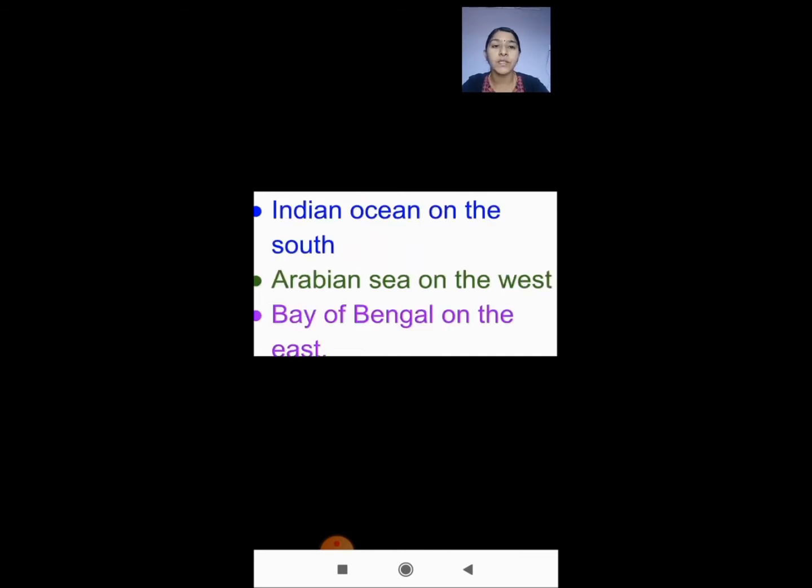Indian Ocean on the south. So we said about the 3 oceans, right? The Indian Ocean is on the south, the Arabian Sea on the west, and the Bay of Bengal on the east. These are the oceans which surround India, right?